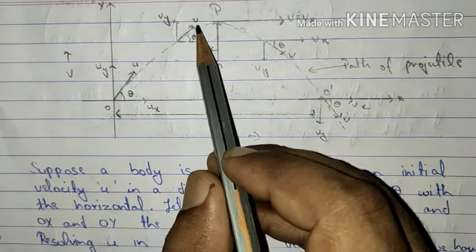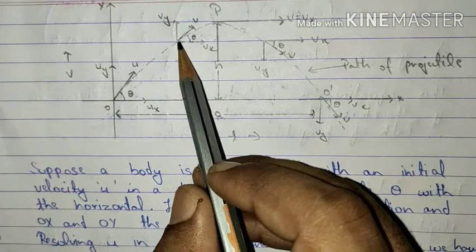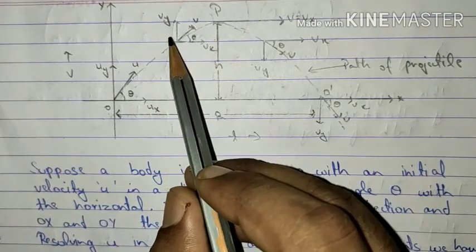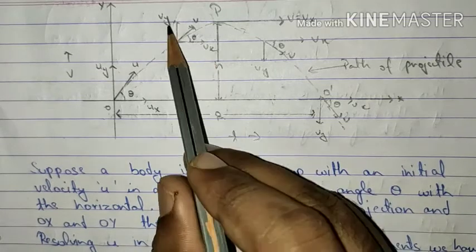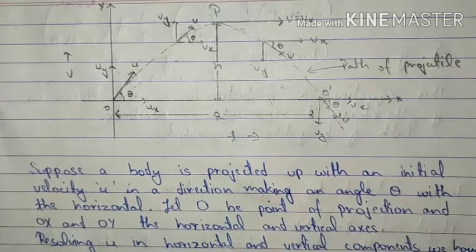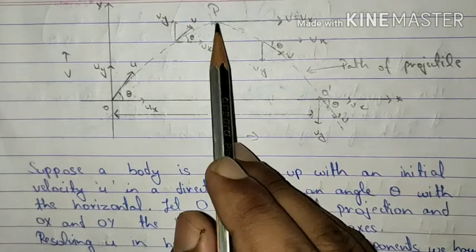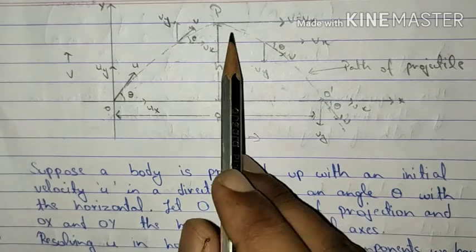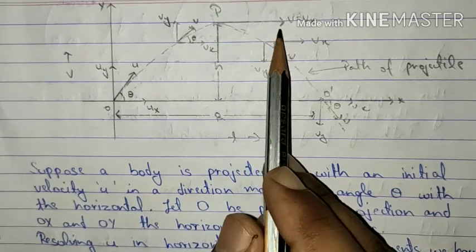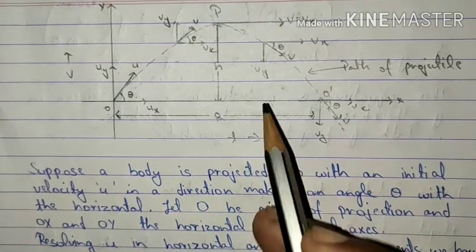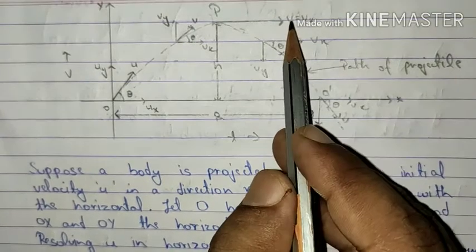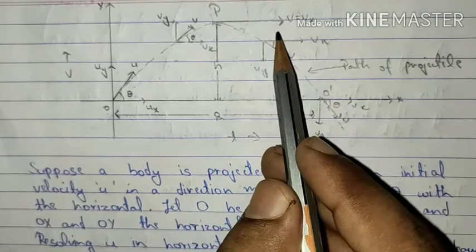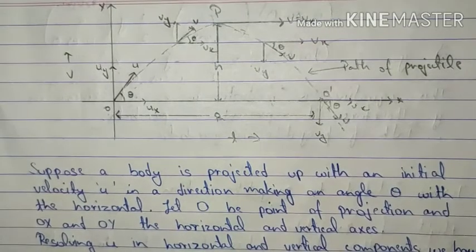So, taking certain positions, suppose that we are trying to study on this position, what do we say? That the velocity of the body at this particular point of time is v, which is working in tangential direction, and its components can be given as Vx and Vy with respect to angle theta. Now, moving further, at the maximum height, what do we observe? That the velocity will be in tangential direction and it will be parallel to x-axis. So, what can we say? That the velocity over here will have only one single component, that is Vx. So, V will be equal to Vx.